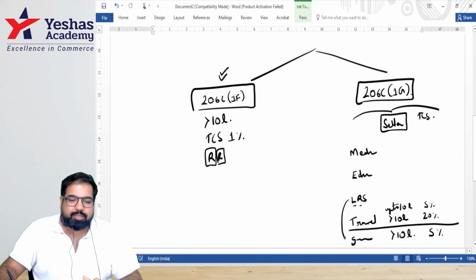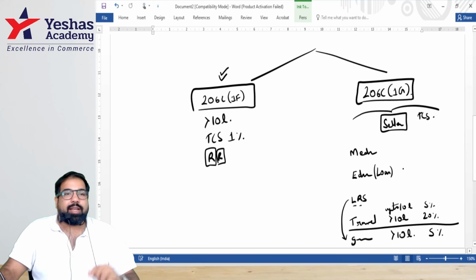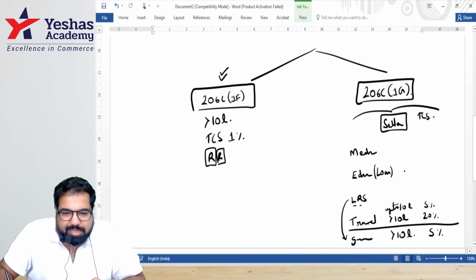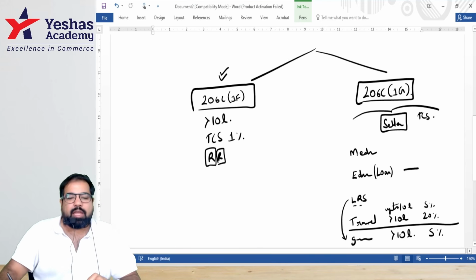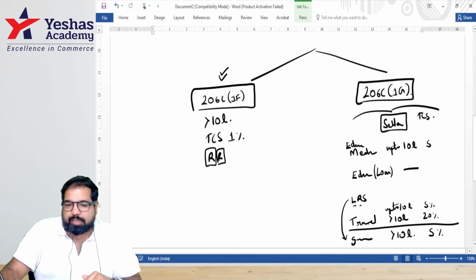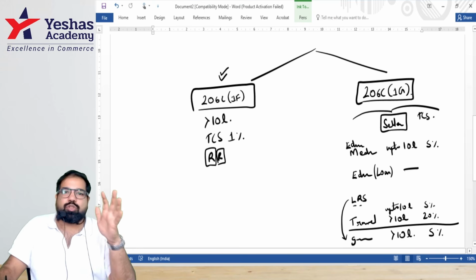Next, if it's LRS, then it is general, guys. But education, if it is on loan, then the government gets tears in their eyes, guys. And they say, in this case, we will not collect anything extra. And if it's other medical or other education, guys, then up to 10 lakh, nothing. Above that, how much percent, guys? 5%. So now, guys, there is no 0.5%.